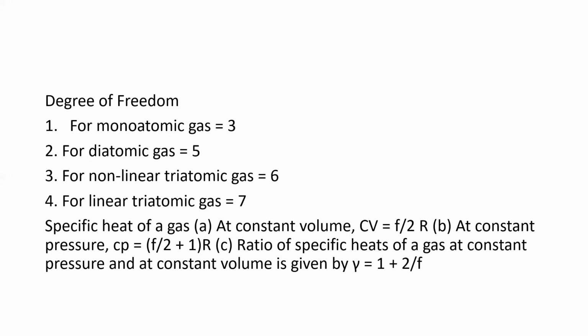Then specific heat capacity at constant pressure is given by Cp is equal to (F by 2 plus 1) into R. Then the third one is the ratio of specific heats of a gas at constant pressure and volume, given by gamma is equal to 1 plus 2 divided by F. So these three formulas are important.